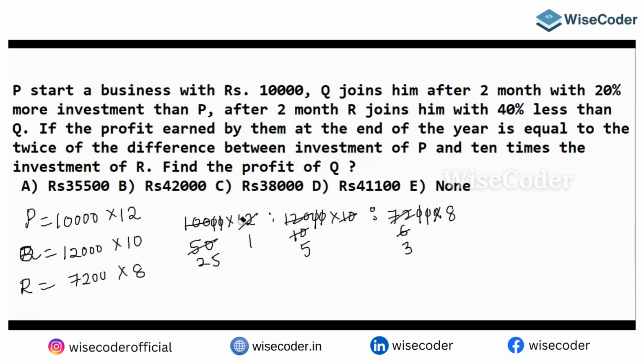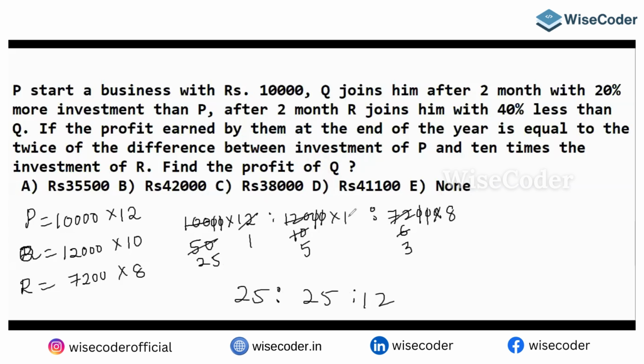Because 12 into 10,000 and this, you need to get the same thing. So finally you are left with 25 is to 25 is to 12, because 110 you will be left with here.